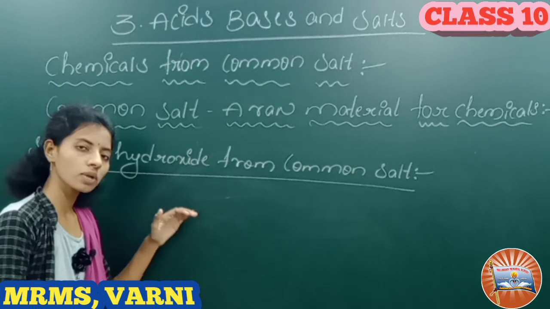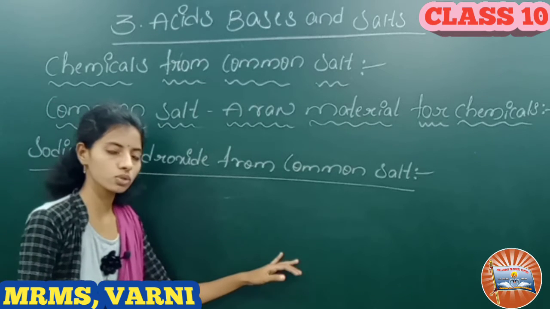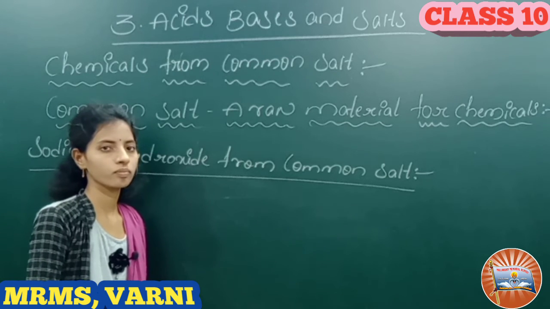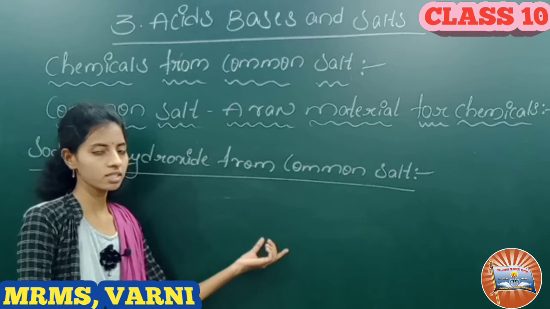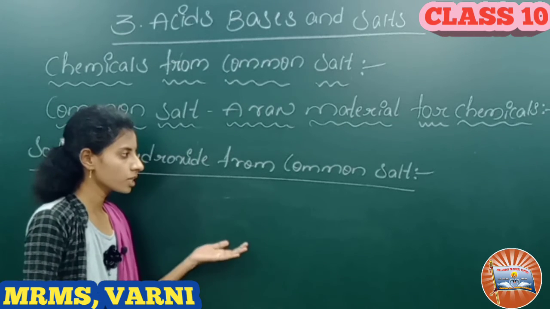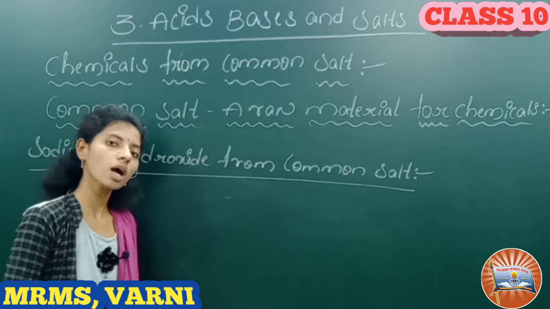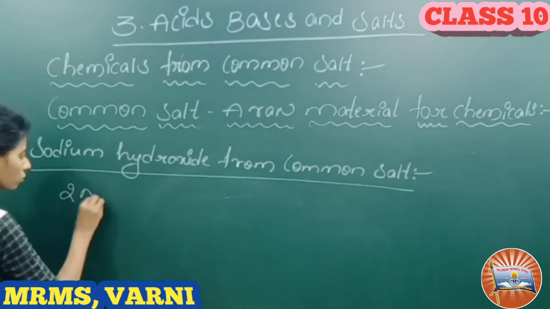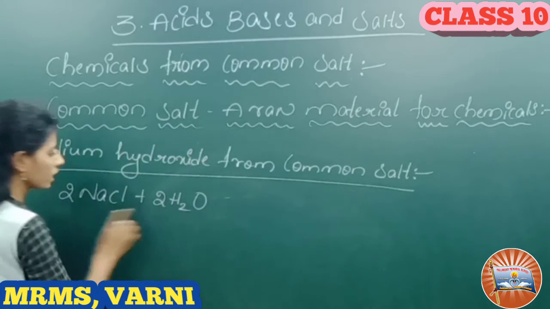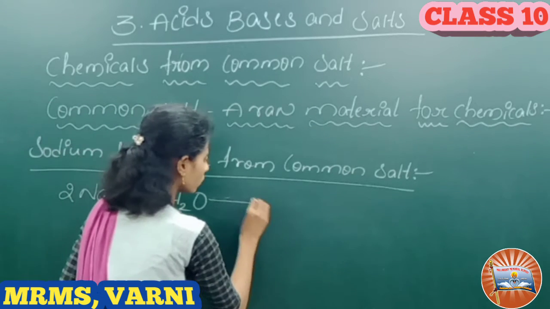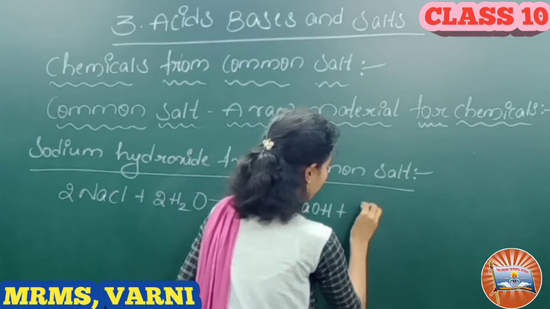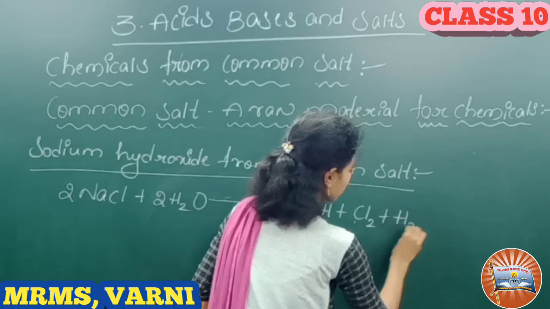When sodium chloride is dissolved in water, we get a brine solution. That is decomposed to form sodium hydroxide, chlorine and hydrogen.